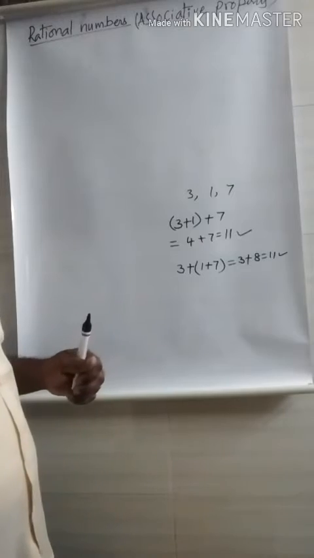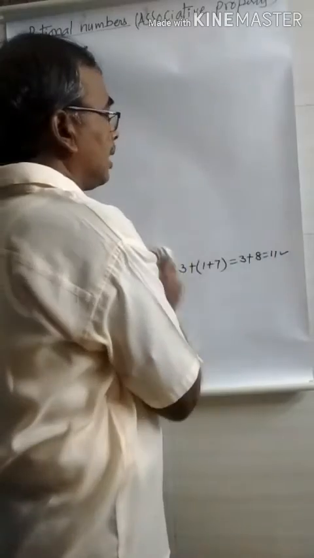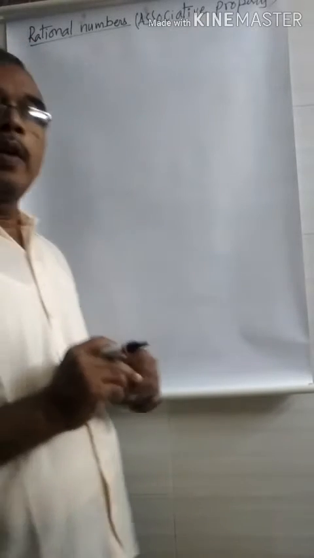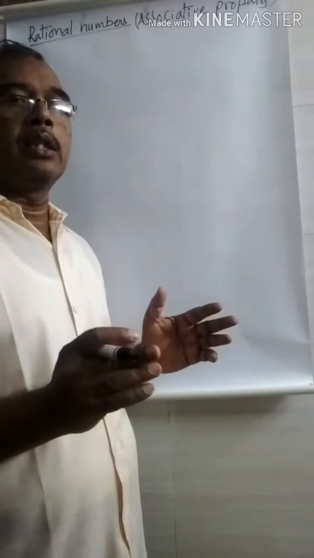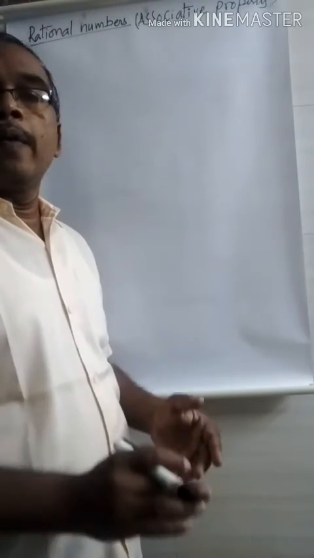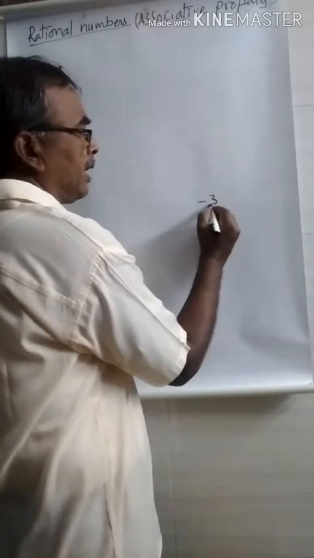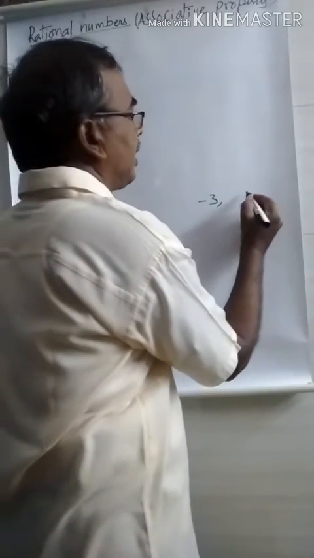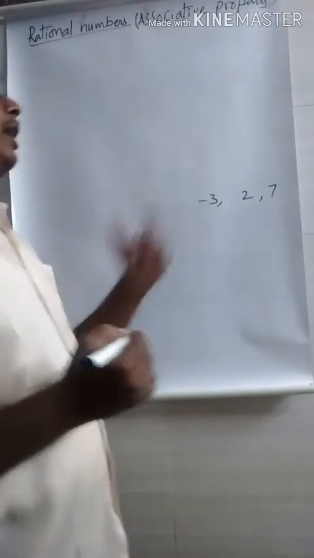Like that, here we may take any three integers. Like this, we take any three integers. Already we know the integers. What are the integers? Negative numbers, 0 and positive numbers. All these are called integers. Now you take any three integers. I take -3, 2, 7. I take these three integers.